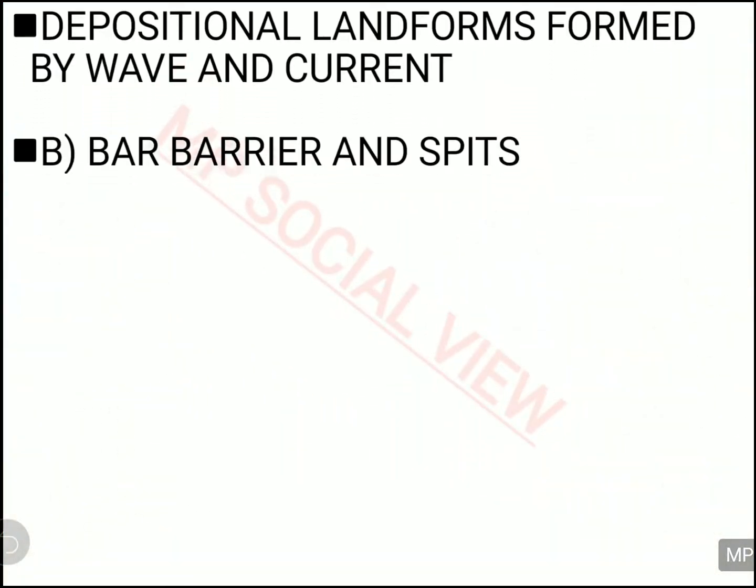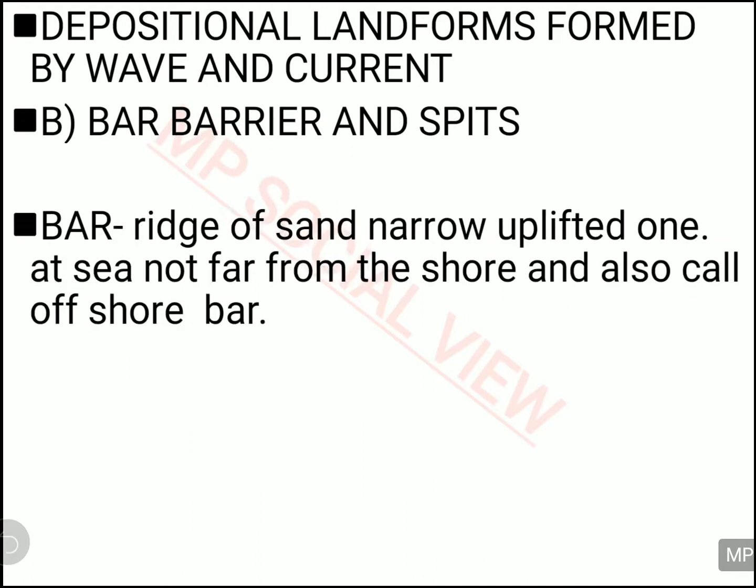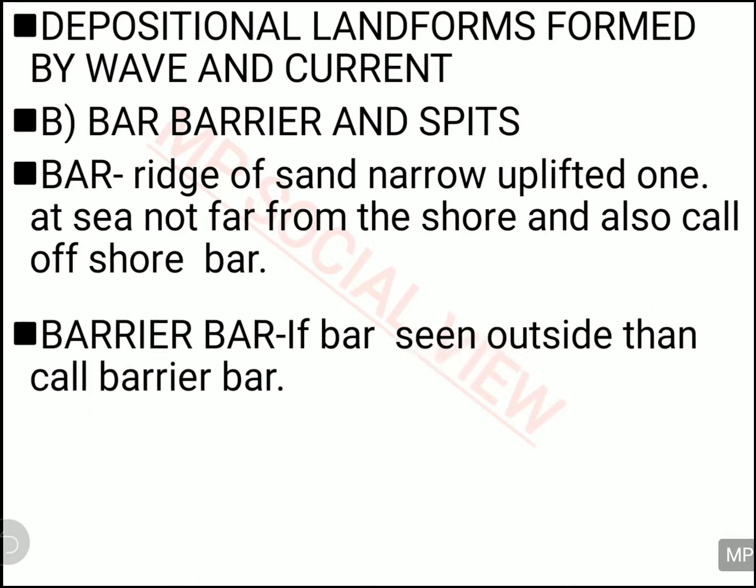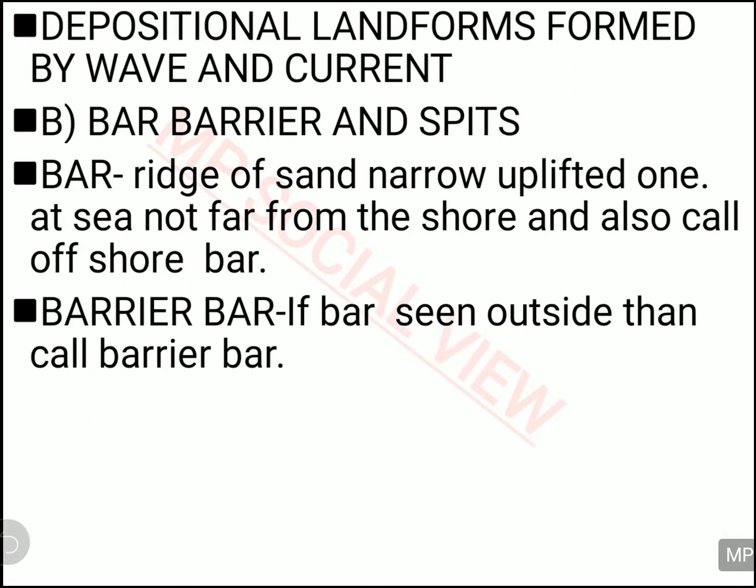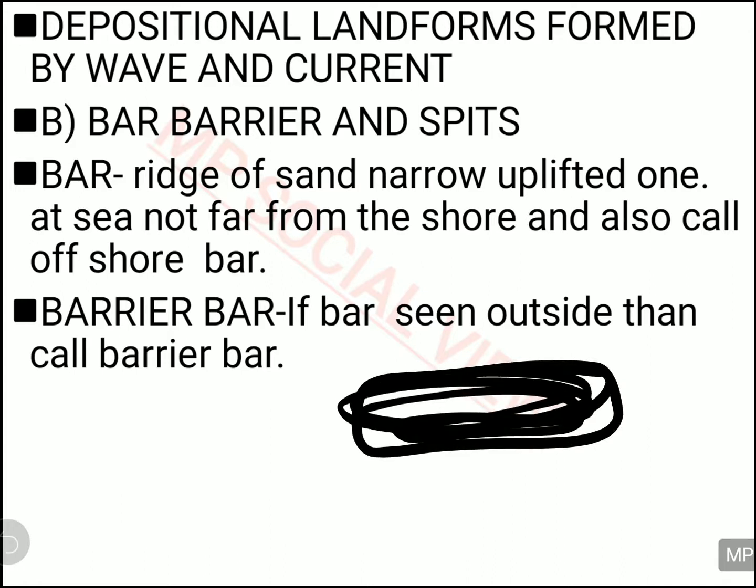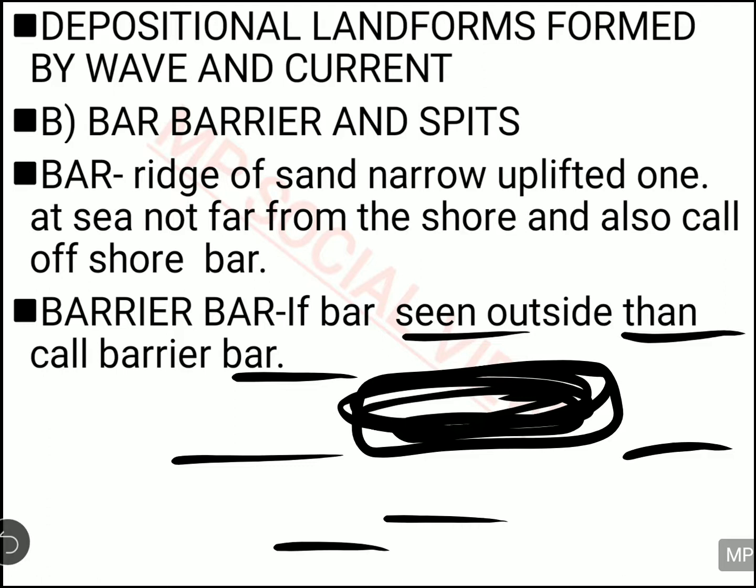Now let us see the other depositional landforms made by the ocean's currents and the waves. One is bar and another one is barrier bar. What is the difference between bar and barrier bar? If the deposition is made in the sea, it is called bar when it is inside the water.